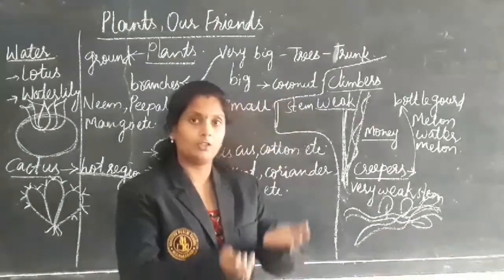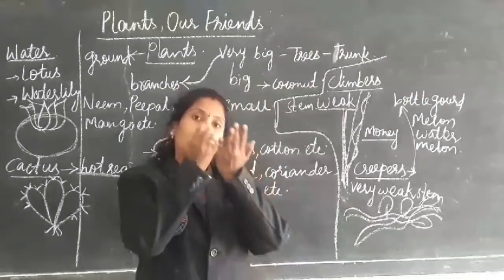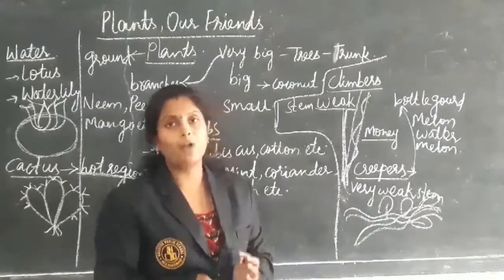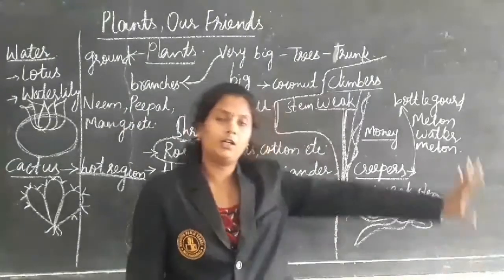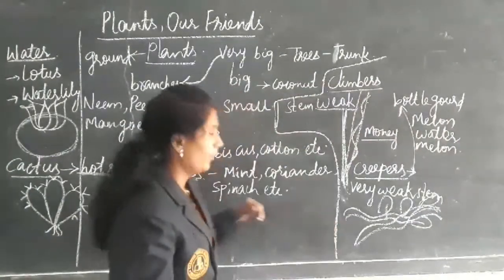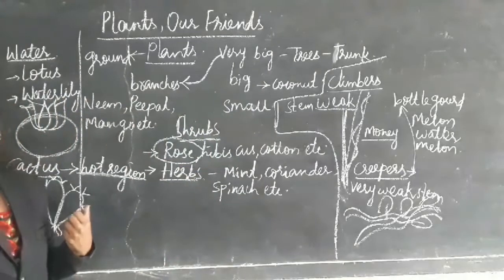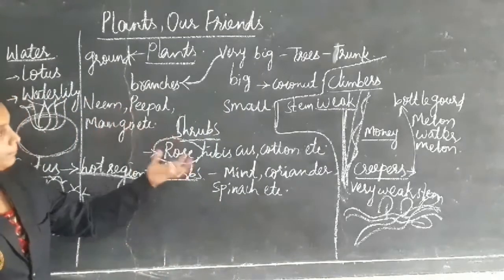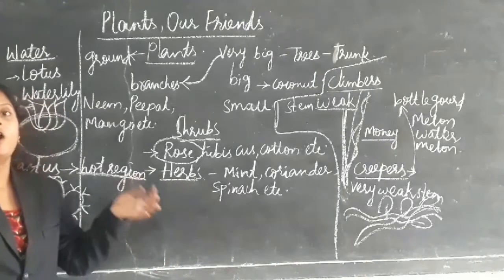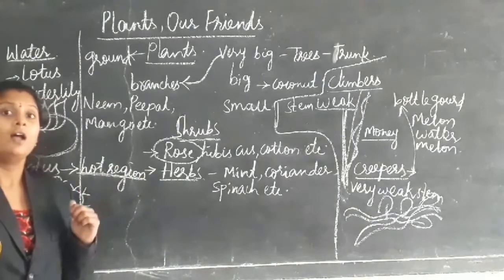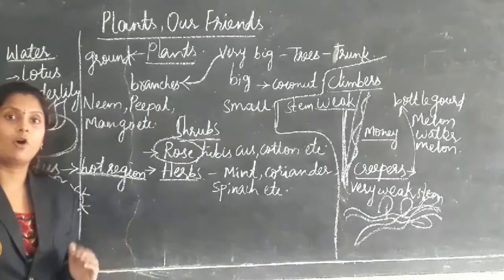They can't grow up. They don't have any support, so they cannot grow straight. They will be falling on the ground and growing there only. These are the different types of plants and the places where they grow. Now we are going to see about the uses of plants, what we get from plants.